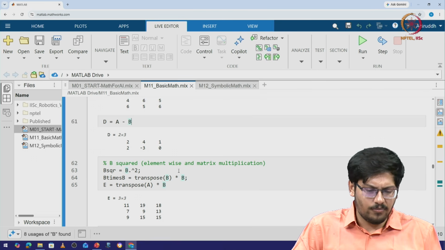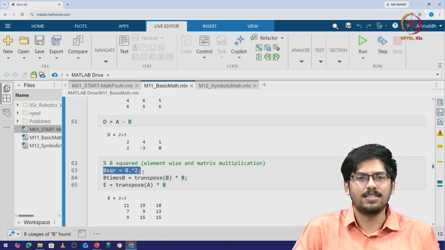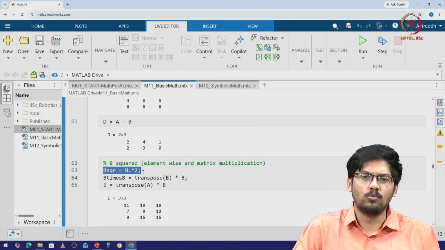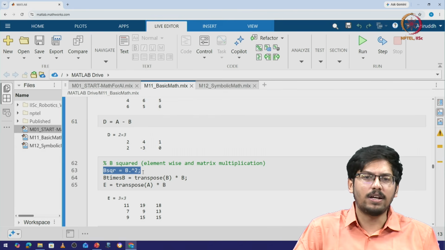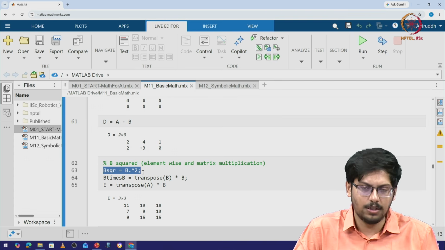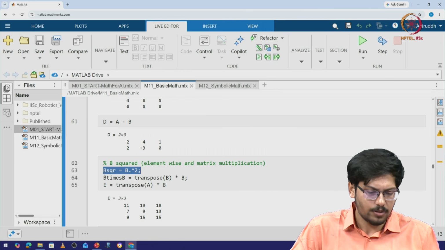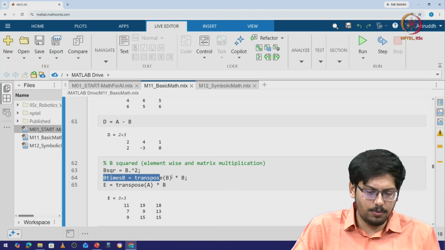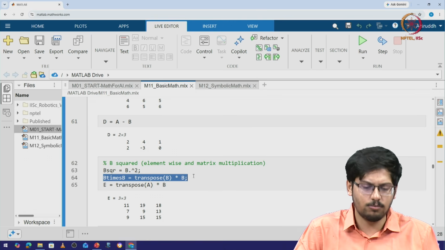Okay. Now let's look at this operation, which is B square, which is given as B dot caret 2. So what it is trying to do is an element wise square. It's not really matrix into matrix, right? It is not B transpose B. It is the element square of all elements in B. If I have B times B, this is essentially multiplying the B matrix with itself. So it will be B transpose B.